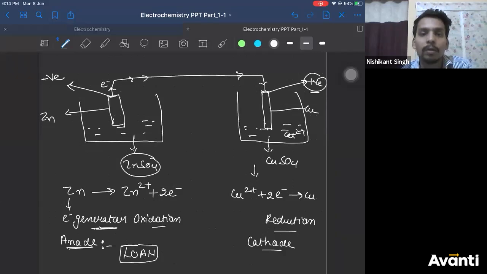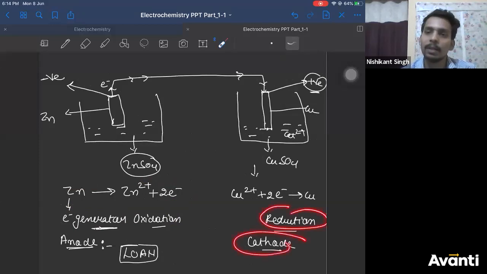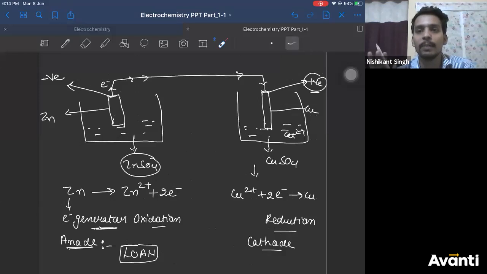Now, Ganesh beta, remember, there is no logic here. There is a convention that the electrode where oxidation happens is named anode, and the electrode where reduction happens is named cathode. You understand that? I was just trying to give you a logical reason, but that's not required.